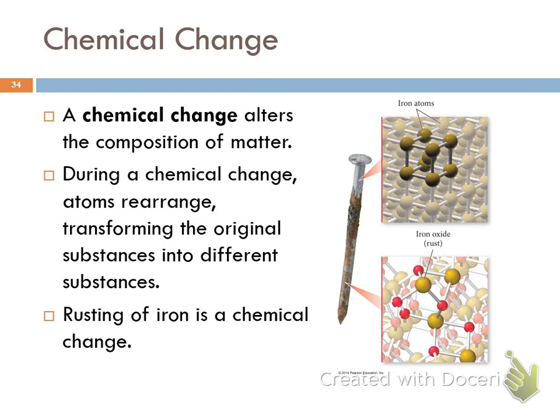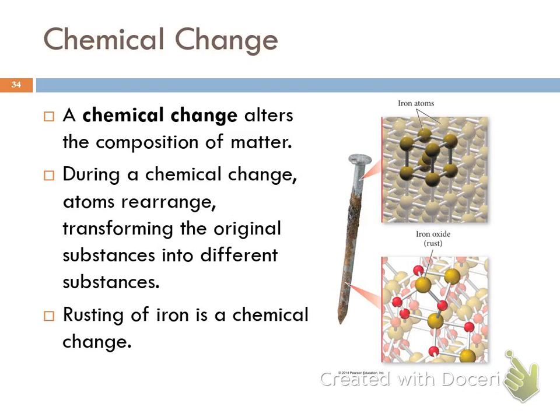So the original substance is destroyed and transformed into a new substance. So an iron nail rusting. So in iron, the iron atoms are arranged in a very specific pattern. This is an example of a crystalline solid. And when it rusts, it combines with oxygen, and it becomes a different substance. And it has different properties, right?